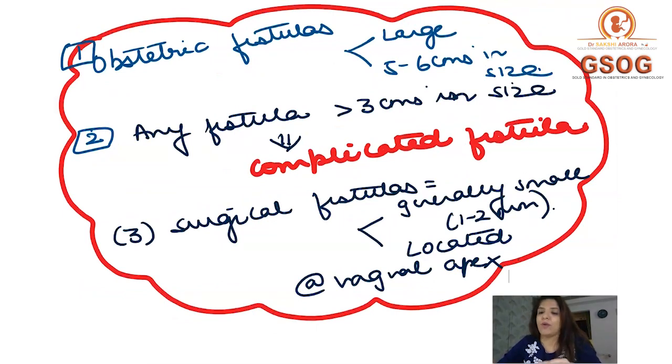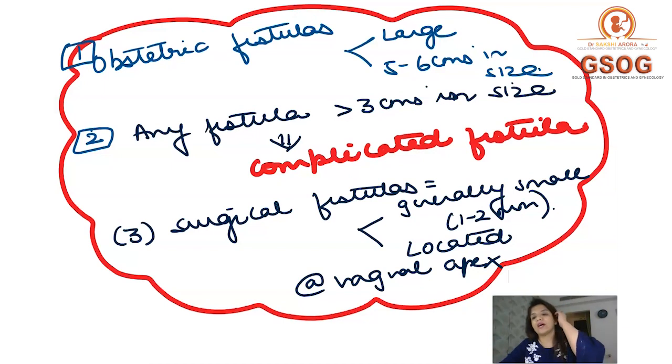obstetrical fistulas. Whenever any fistula is caused due to any obstetrical injury, it is generally large, 5 to 6 centimeters in size. That's one thing you have to remember. The second very important point is that if any fistula is more than 3 centimeters in size, it is called a complicated fistula. Less than 3 centimeters, it's a simple fistula.